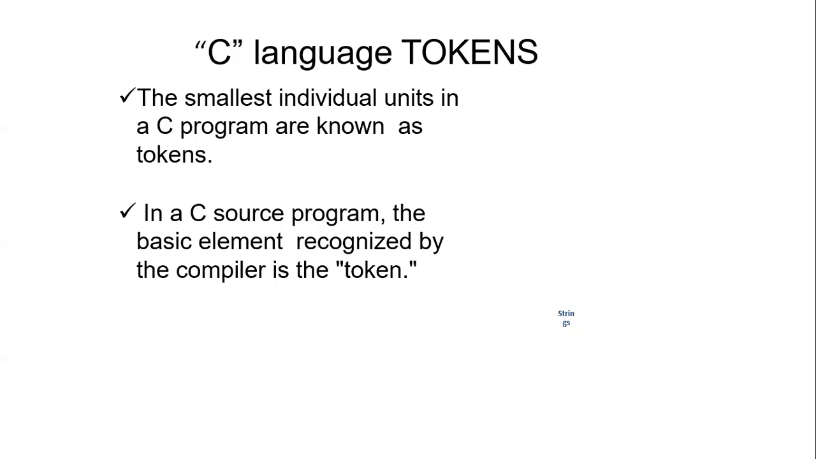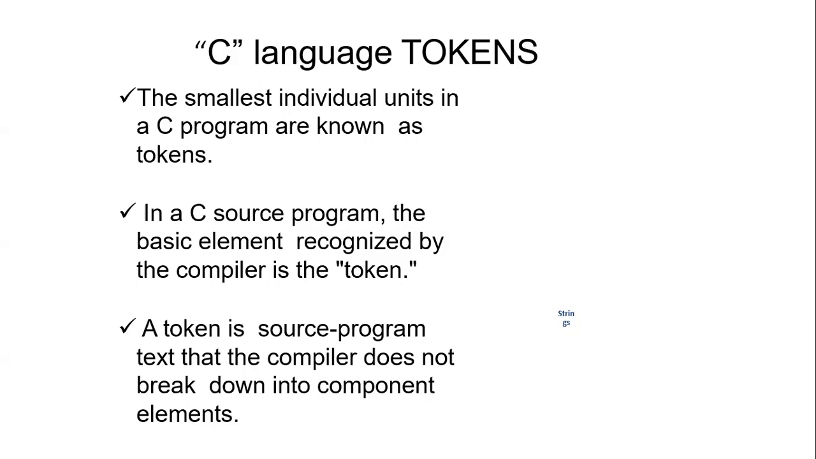For example, I'm writing a simple C program. By the end of today's video, you will see how to write a basic C program, and in that I will show you what is meant by a token. It is a small basic element recognized by the compiler. It can consist of keywords, identifiers, variables, constants, data types, character set. All these things together form the C tokens.